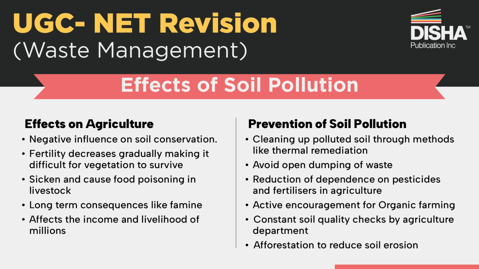Fungi and bacteria in the soil that bind it together start to decrease, causing soil erosion. Fertility decreases, gradually making it difficult for vegetation to survive. Crops can sicken and cause food poisoning in livestock. Long-term consequences like famine affect the income and livelihood of millions.